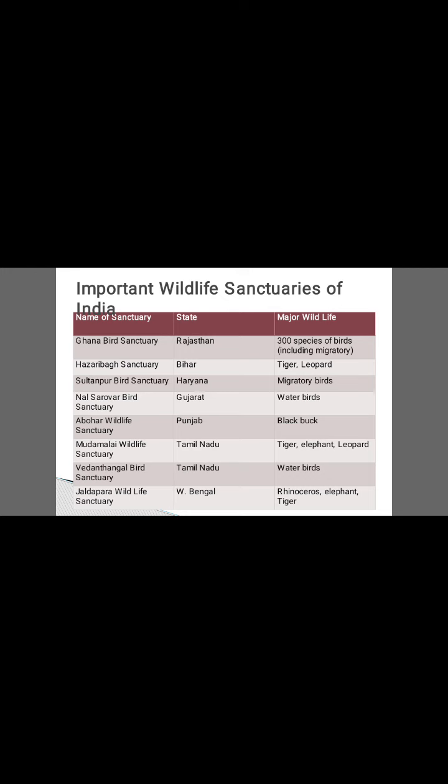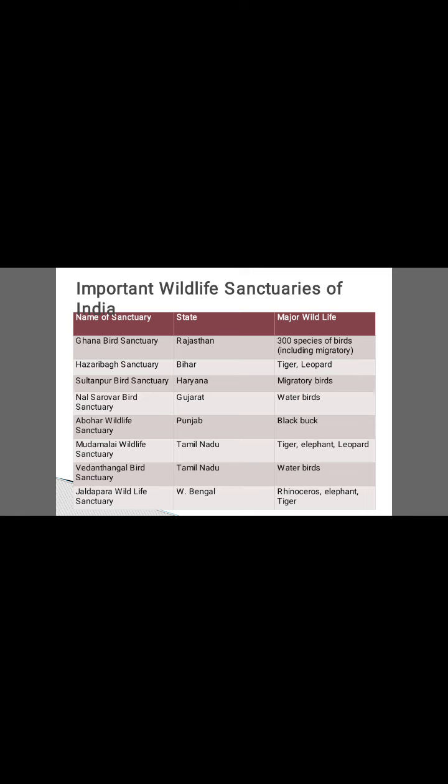Ghana Bird Sanctuary is present in Rajasthan, and in this sanctuary 300 bird species including migratory birds are being conserved. Hazaribagh Sanctuary is present in Bihar, and here tiger and leopard are being conserved and maintained.